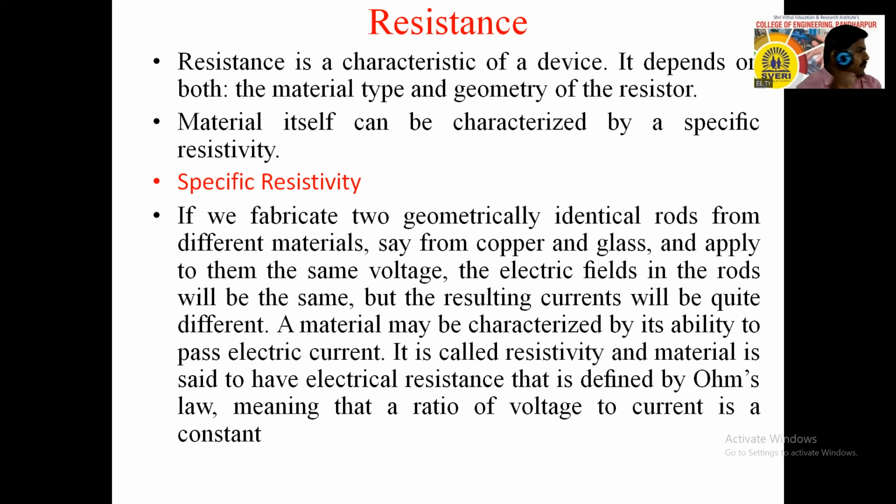So one rod is copper and another is glass, and on both we apply the same voltage. What about the electric field?